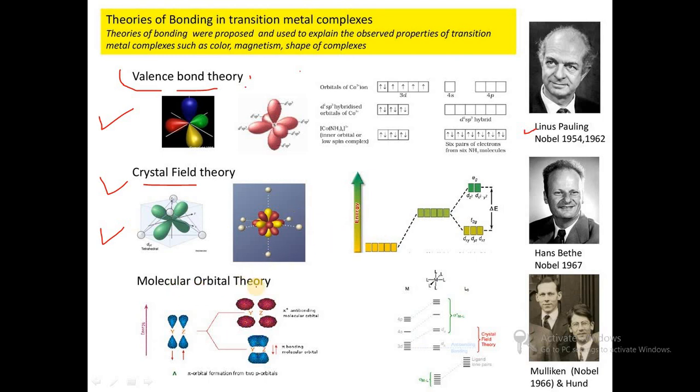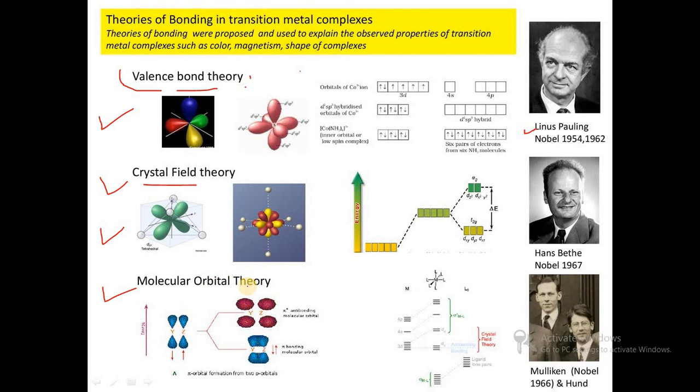And the last theory is molecular orbital theory, which was discovered by the scientists Mulliken and Hund. This is the third theory after crystal field theory, because crystal field theory has some drawbacks. Crystal field theory does not explain the Nephelauxetic effect, and it only highlights the orbitals of the metal but does not consider the orbitals of the ligand.